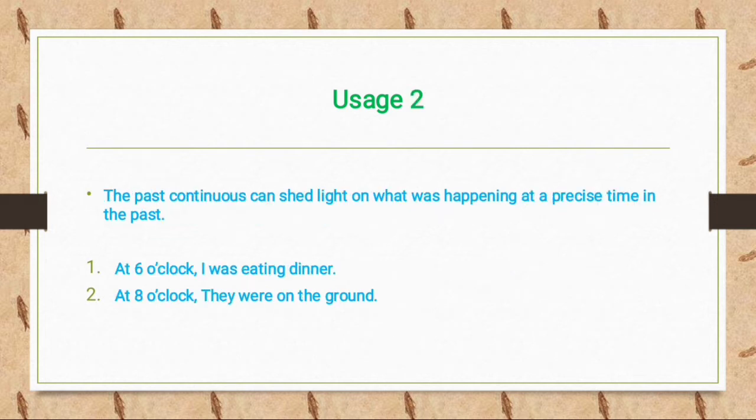Second usage, the past continuous tense can shed light on what was happening at a precise time in the past. For example, at 6 o'clock I was eating dinner. At 8 o'clock they were on the ground. Means in second usage we talk about a precise time in the past.